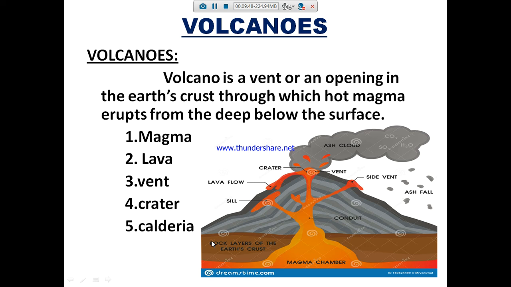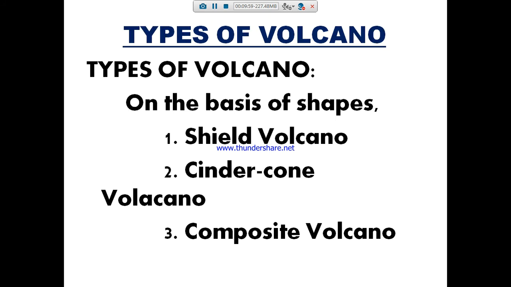So what is volcano? A volcano is a vent or an opening in the earth crust through which the hot magma erupts from deep below the surface. So what are the types of volcano on the basis of shape? Shield volcano, cinder cone volcano, composite volcano.